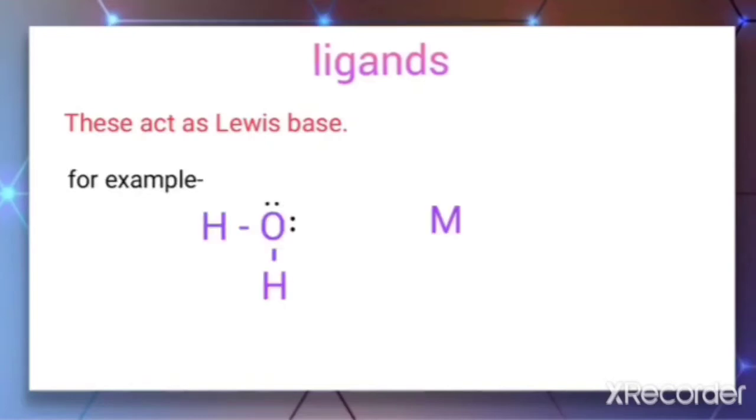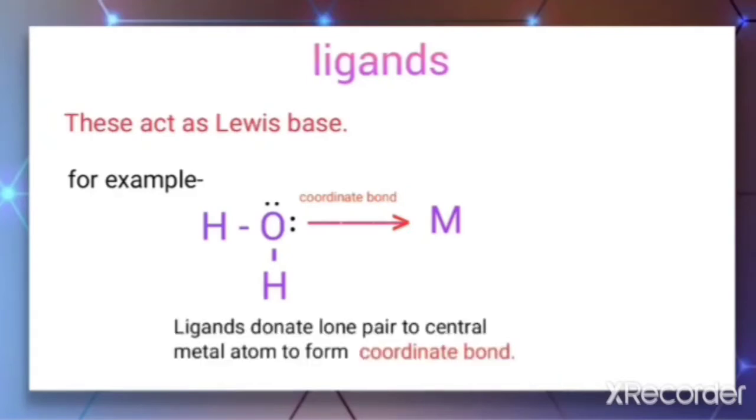For example, we'll take a water molecule. In a water molecule, we know that there are two lone pairs. This lone pair can be easily donated to the central metal ion, forming a bond between them. That bond is called a coordinate bond. Because of this reason, this type of compounds is called coordination compounds, and the ligands donate the lone pair to the central metal atom to form the coordinate bond.